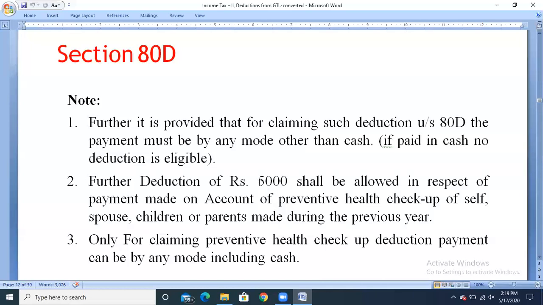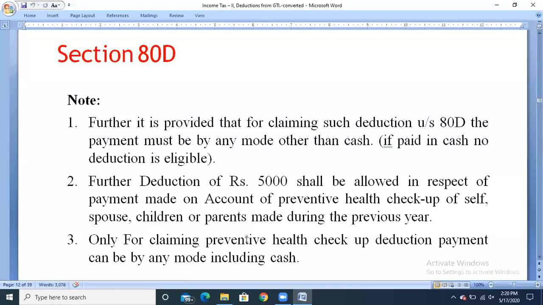So we already saw that if any preventive health checkup has been done by the assessee for himself, or for the spouse, children, or parents during the previous year, up to 5,000 he can claim the exemption. Only for preventive health checkups, the deduction can be claimed even if payment is made in cash.